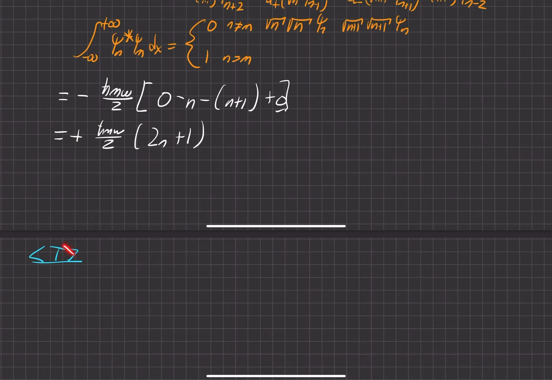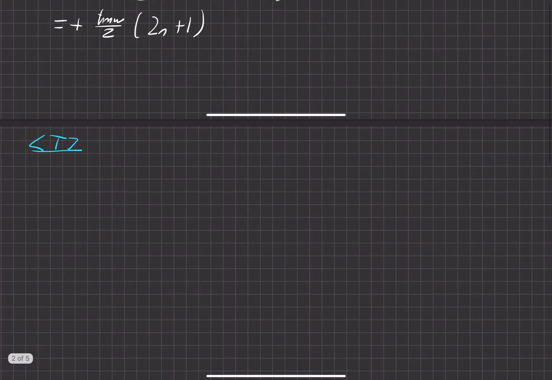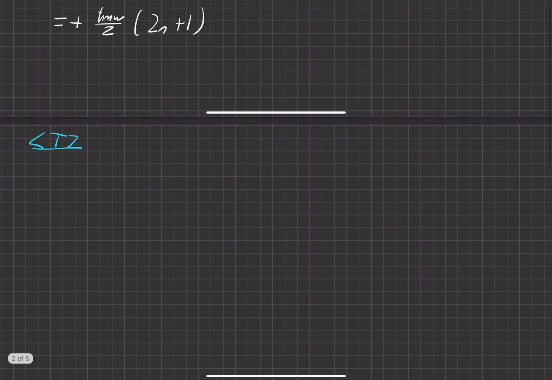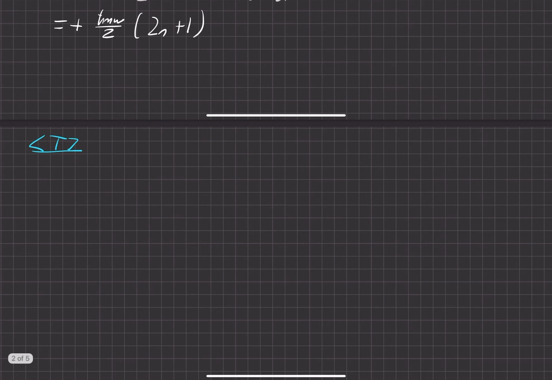We can go ahead and use that for the next part of the problem, which is the kinetic energy expectation value. This is a lot faster to find. If we think about it in terms of classical mechanics and in terms of momentum, it would just be 1 over 2m times the momentum squared.